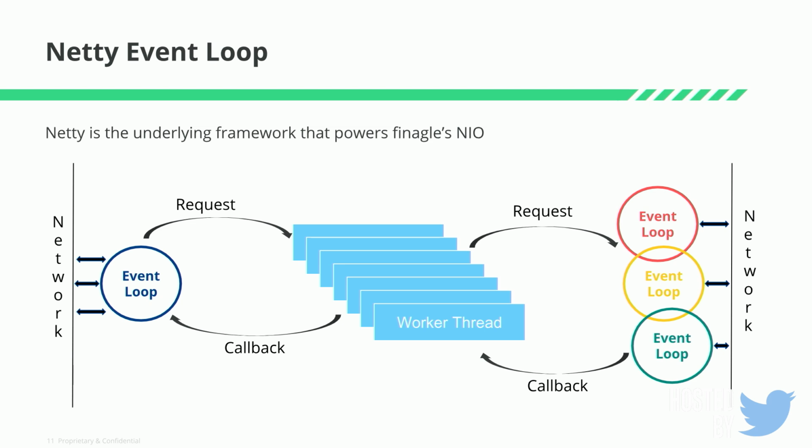What's going on with that is that every I/O channel has its own event loop. The event loop for incoming requests is on the left, and on the right are all the outbound requests, so every client your service connects to. And they all have one central worker pool. So when an event comes in, a request comes in, it will get picked up by a worker thread, and then it will be processed, and it will try to make a callback. Those same threads will also make an outbound request on the event loop on the other side.